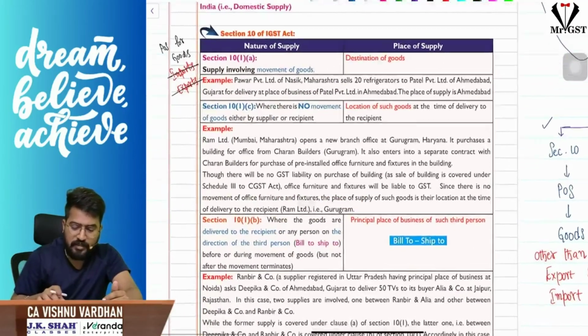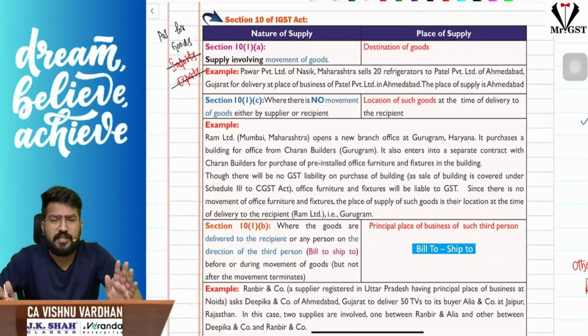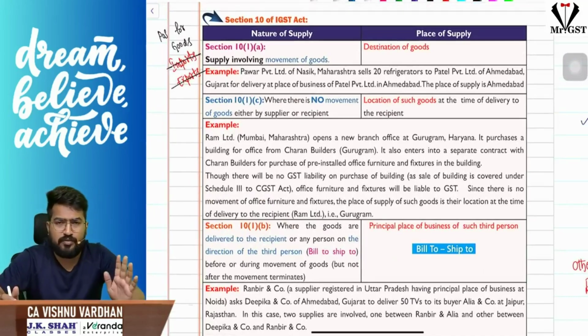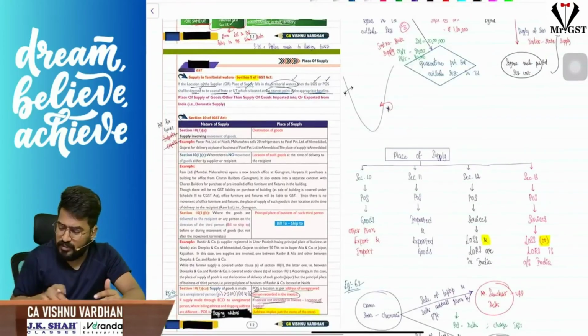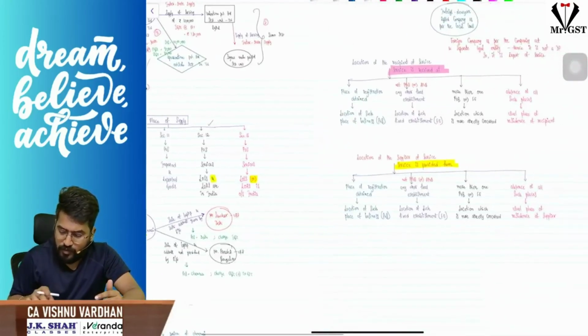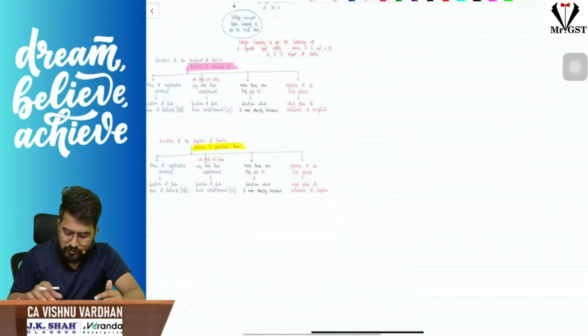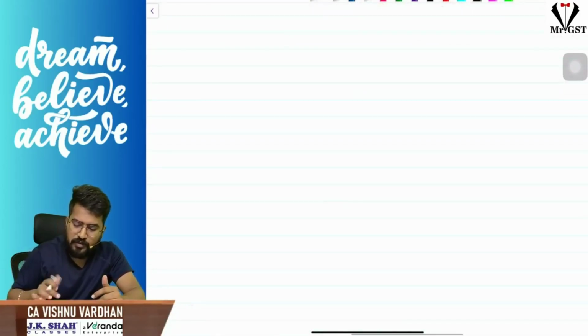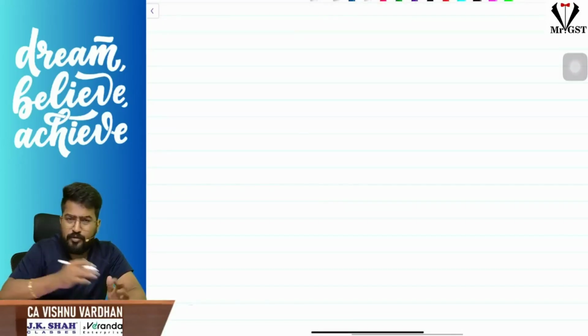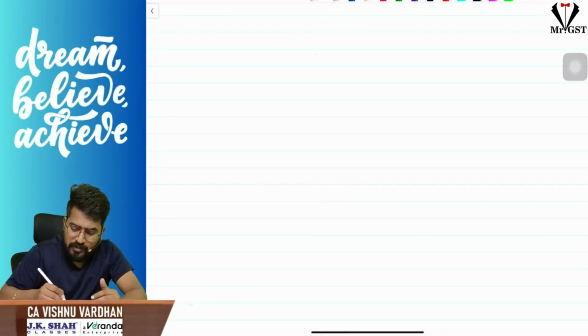So section 10 talks about place of supply with respect to goods. I'll explain this to you in a very simple way. First of all, see, understand. You have the notes properly and examples all that properly. Sir, section 10, if you see, place of supply for goods.